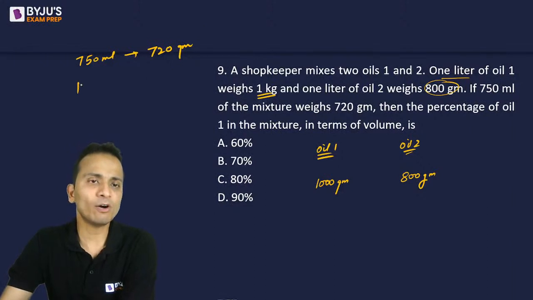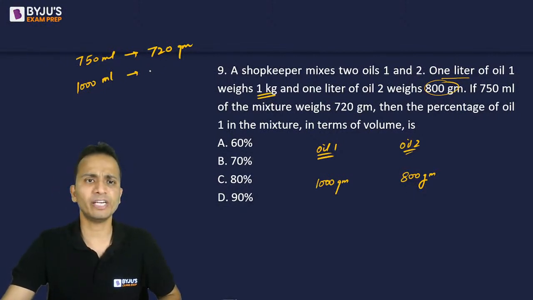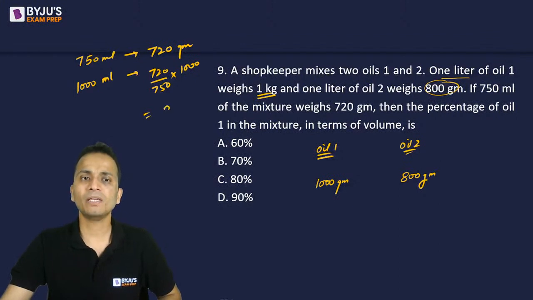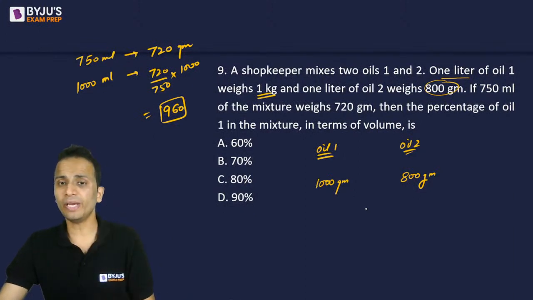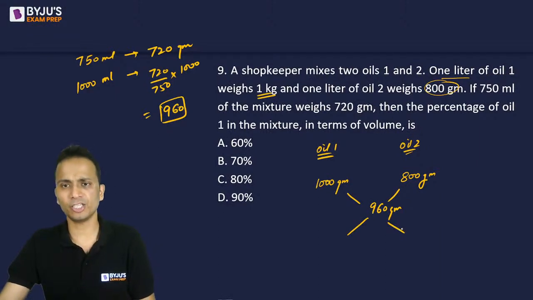Okay, now I'll find out what will be the weight of 1000 ml of this mixture. So 750 ml weighs 720 grams, so how much will 1000 ml weigh? 720 divided by 750 into 1000. Okay, upon simplifying, this will come out to be 960. So if I talk about the mixture, 1 liter weighs 960 grams. Now apply alligations and find out the ratio.